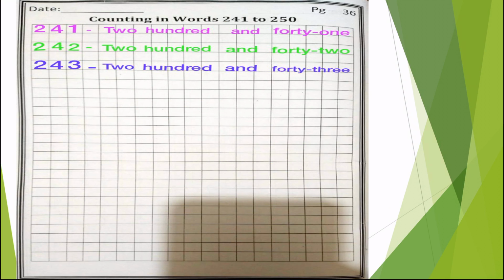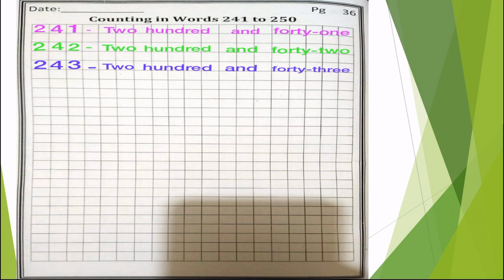Okay, now next page, workbook page number 36. Same case, you have to write the date, C.W, your name and your section name on the top of the page. Counting in words from 241 up to 250. Okay, let's start. 241. So it's a 3-digit number. You have to write a single digit in one box. So 2 in the first box, 4 in the second box, 1 in the third box. In the fourth box, you will write a dash.